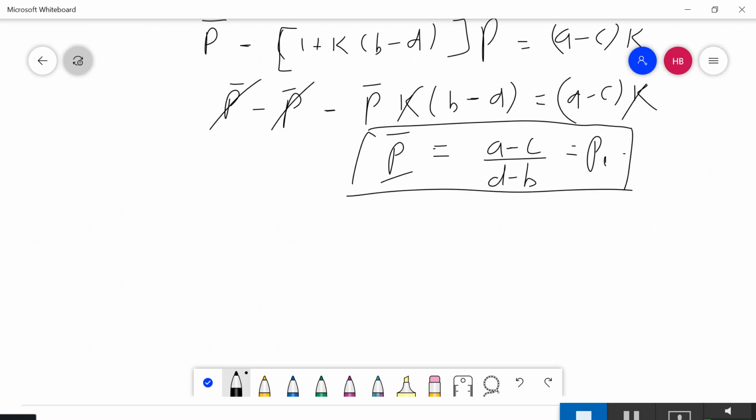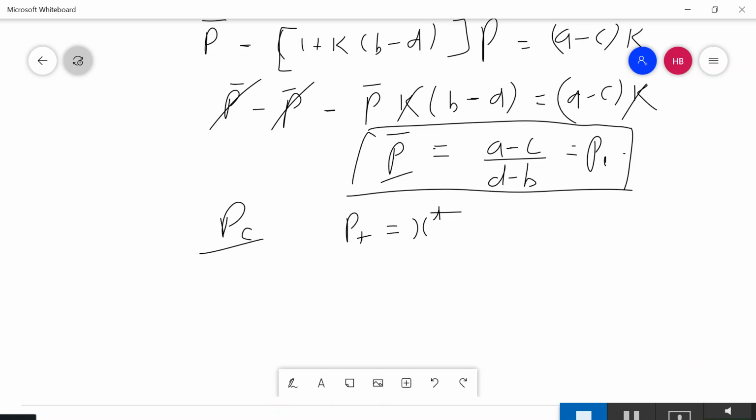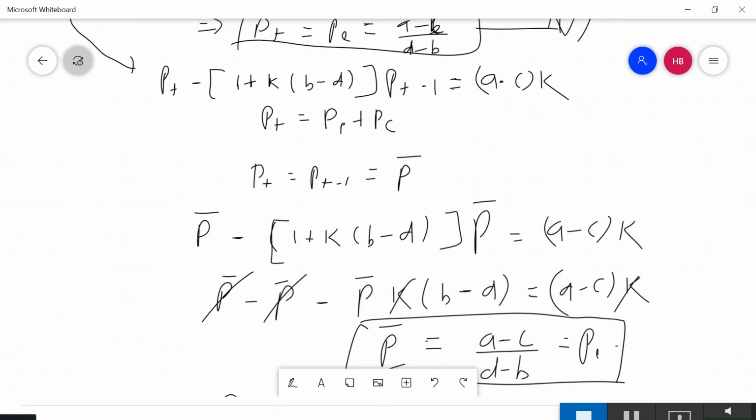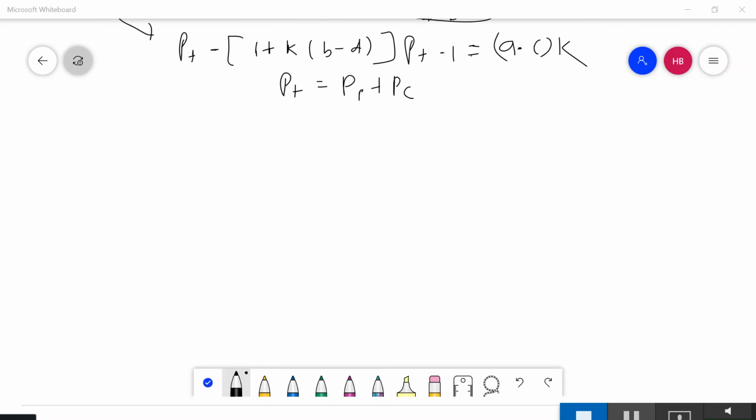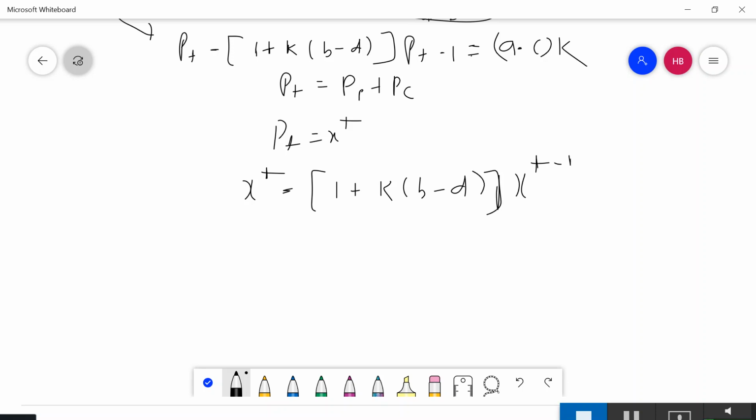Now I have found the particular solution, and I'll go for the complementary solution. In order to find it, Pt will become x to the power t. Now I put Pt equal to x to the power t in this equation: x to the power t minus x to the power t minus 1 plus k(b minus d) x to the power t minus 1 equal to 0.